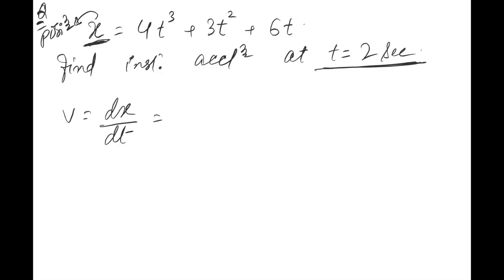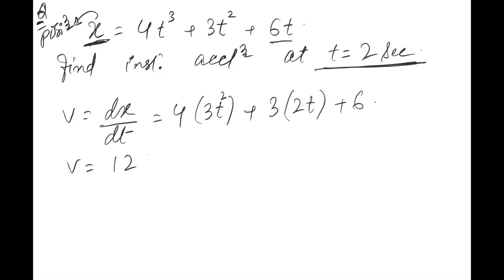When you differentiate this, 4 will be as it is. The differentiation of t cube will be 3t squared. Plus 3 will be as it is. Differentiation of t squared will be 2t. And for this part, the differentiation will be 6. Is everybody convinced? This will become 12t square plus 6t plus 6.